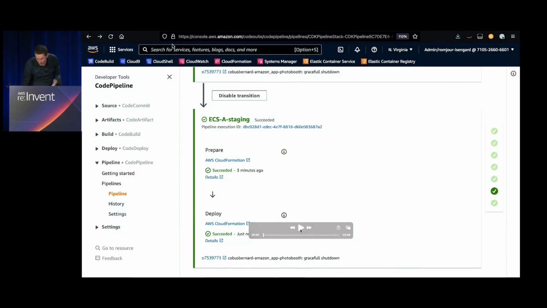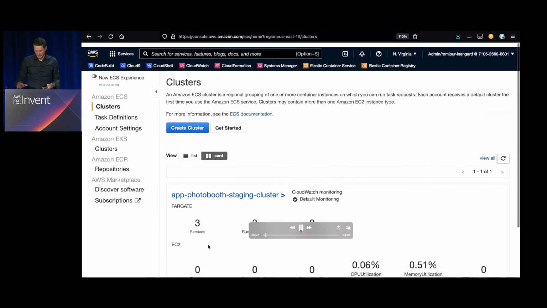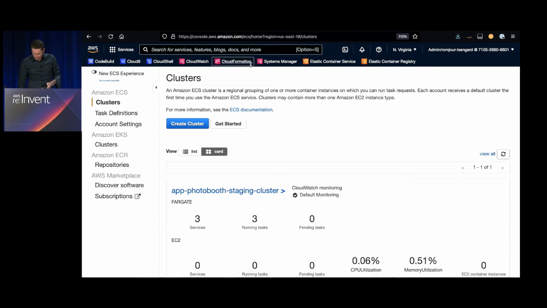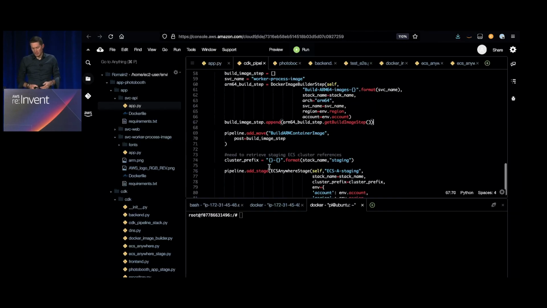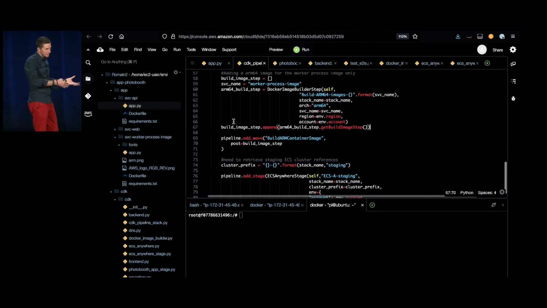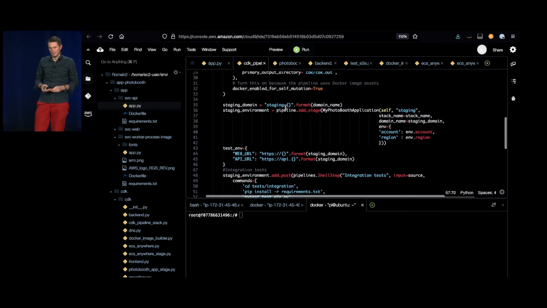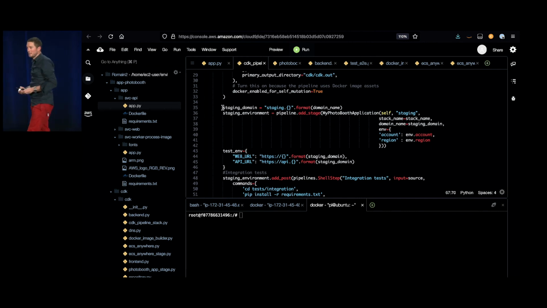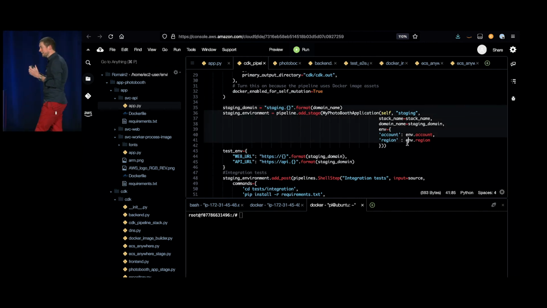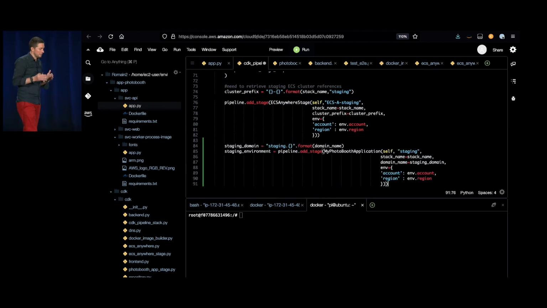All right, so we created our ECS staging environment. We can see that we have a staging cluster running and our tasks are running. And what I'm going to do now is create my production environment. So I go back to my CDK pipeline file, and I'm just going to copy-paste my staging environment and change a couple of variables so that it's going to create exactly the same environment. And that's the principle of dev prod parity.